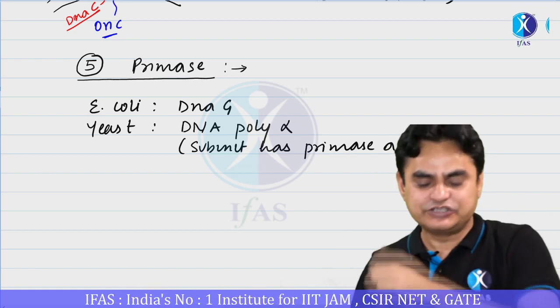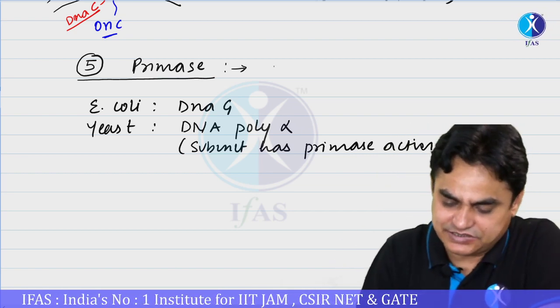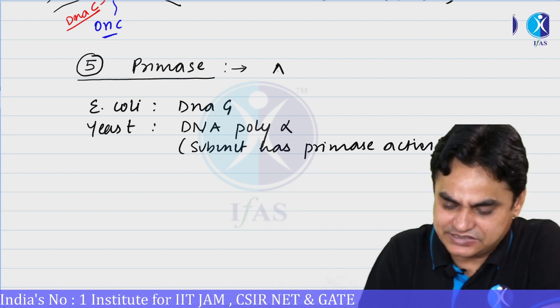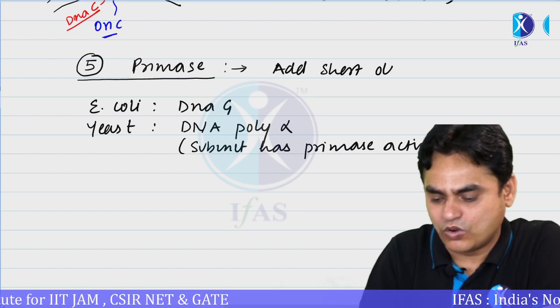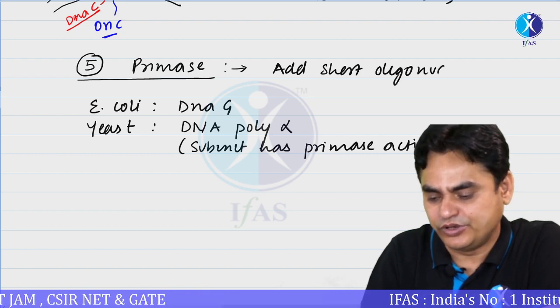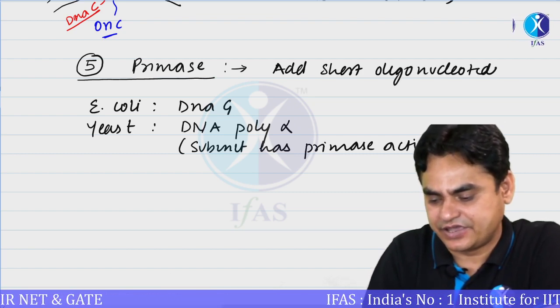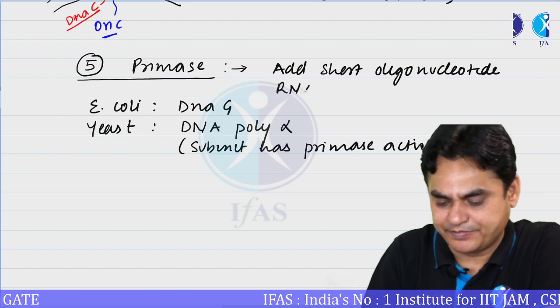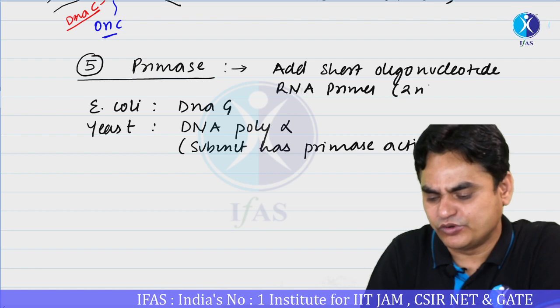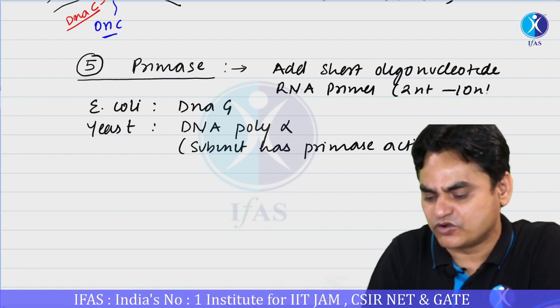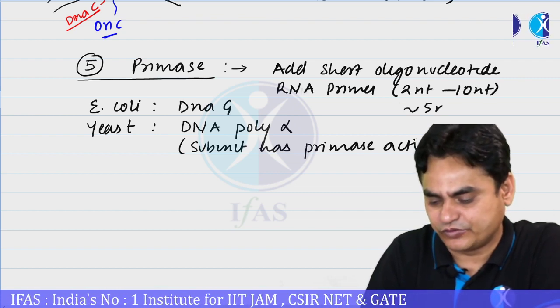But what is the function of primase? Primase adds a short oligonucleotide RNA primer. It could be from 2 nucleotides to 10 nucleotides. Most often it is around 5 nucleotides.